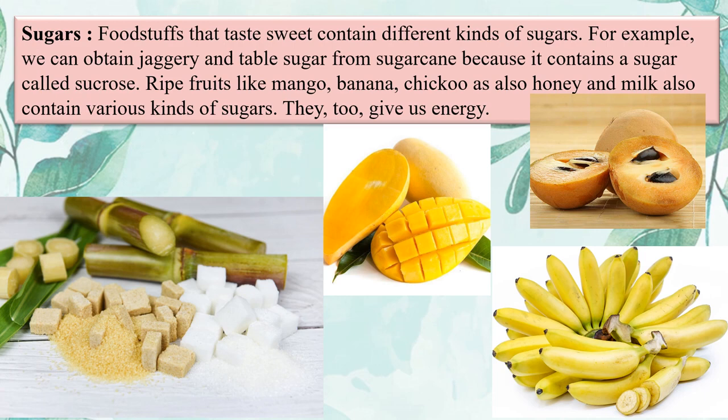For that, you have seen that there are various foodstuffs that taste sweet, right? Foodstuffs that taste sweet contain different kinds of sugars. For example, we can obtain jaggery and table sugar from sugarcane because it contains a sugar called sucrose.